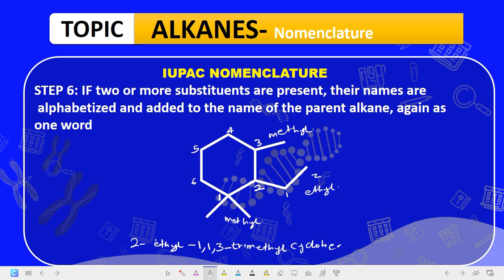cyclohexane. I believe that this is an exam question, okay? So that is the name of this compound. 2 ethyl, 1, 1, 3 trimethyl cyclohexane. That is the name of that compound.